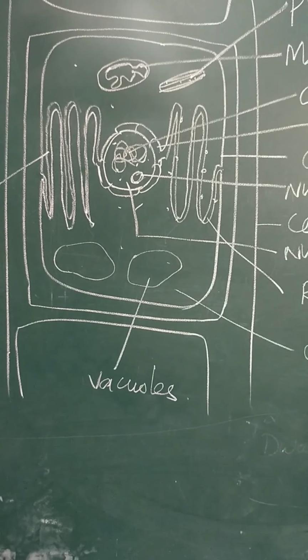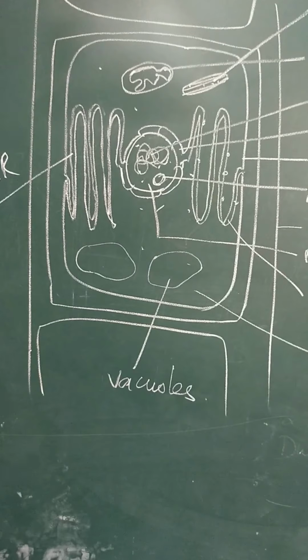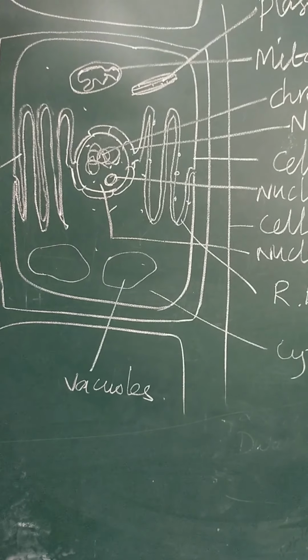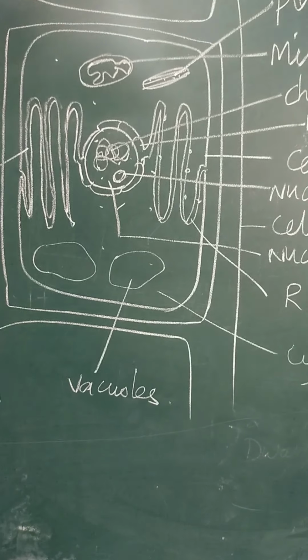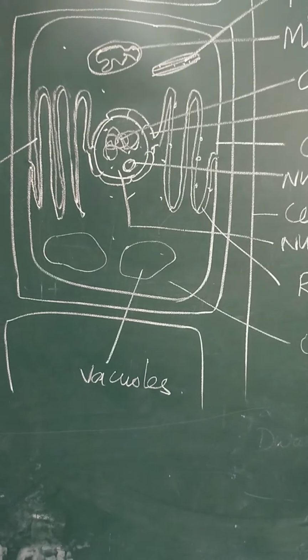So these plastids have a very major role in preparing the own food of the green plants. This is the major difference: these plastids are not present in animal cells.